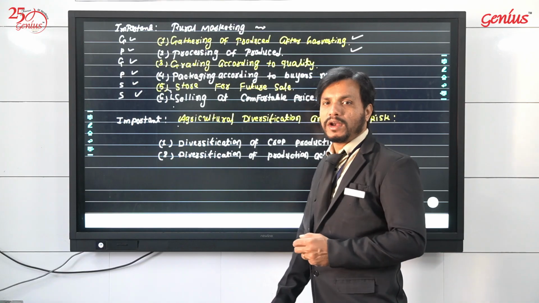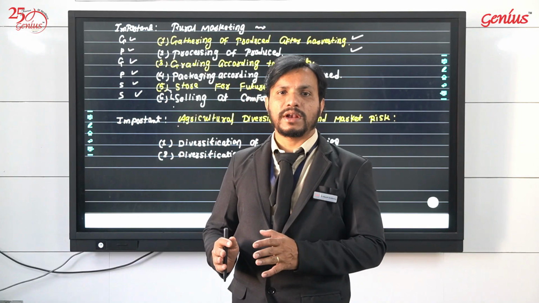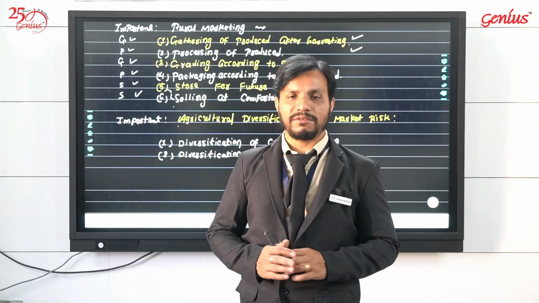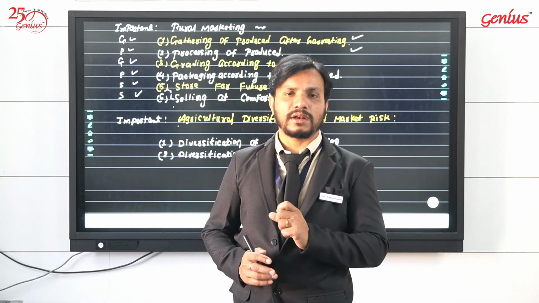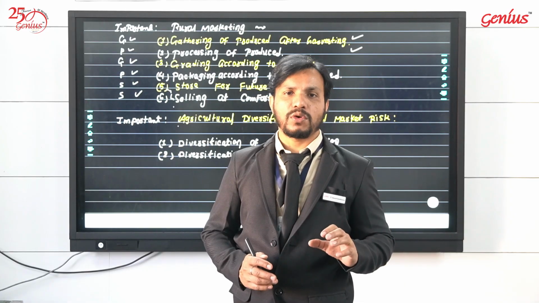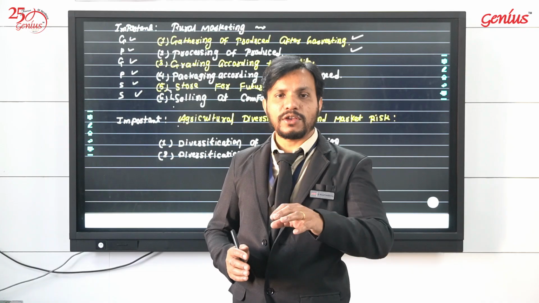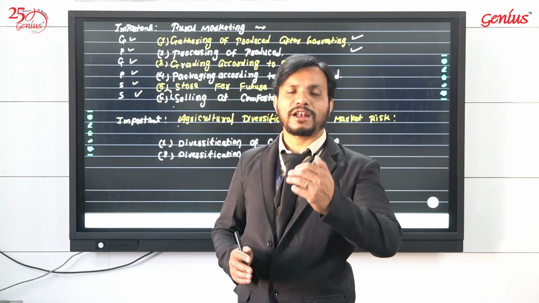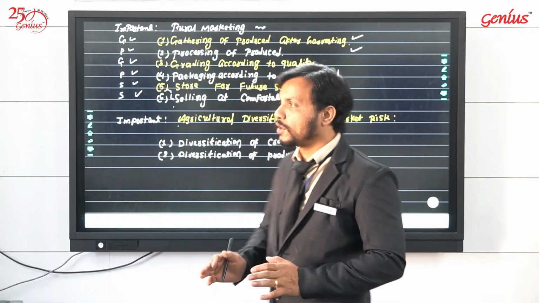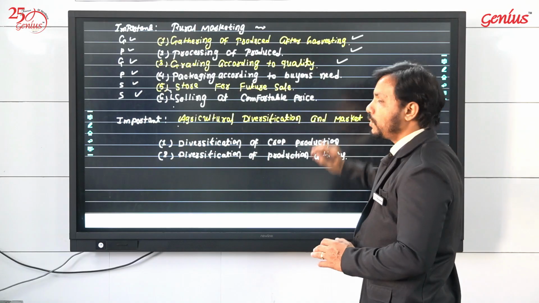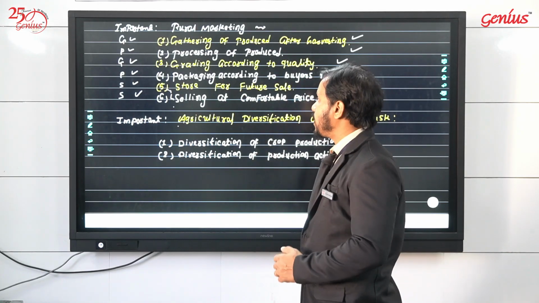Next is grading according to quality. Now we have to segregate the produce according to its quality. Suppose mangoes have been cultivated. There are a few mangoes of the best quality, and you have to separate them into one box. You see that there are other mangoes whose quality is not that good, so you separate them into grade B and grade C. So according to the quality of the produce, we have to segregate the different crops into different areas.